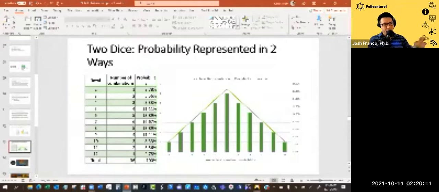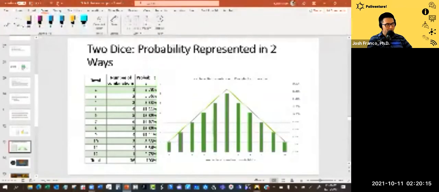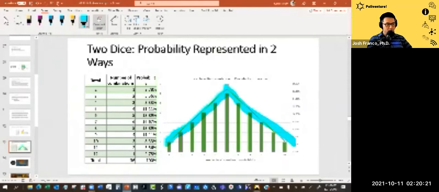Now you'll start to ask, well, why does it go up and then why does it go down? And let me just draw on this really quick so you can see what I'm talking about. We go up and then we start to go down. You might be asking, well, why is that the case? Well, for example, for the number 12, there's only one combination that you can roll in order to get to 12, right? So give yourself a second to think about it. Recall that there's only one combination that you could roll to get a 2.